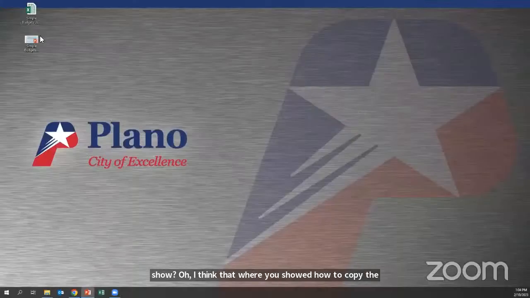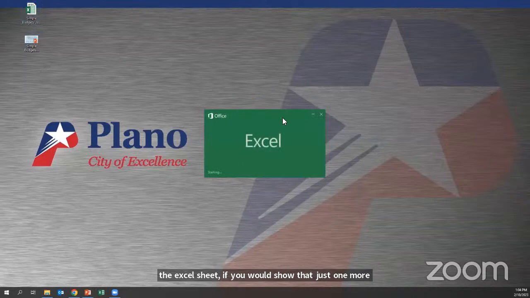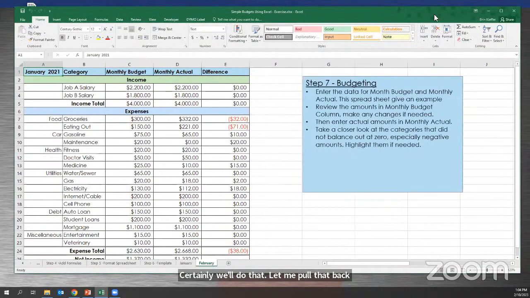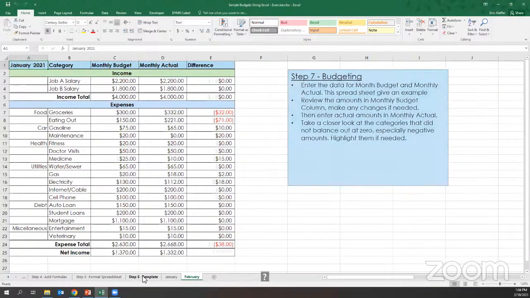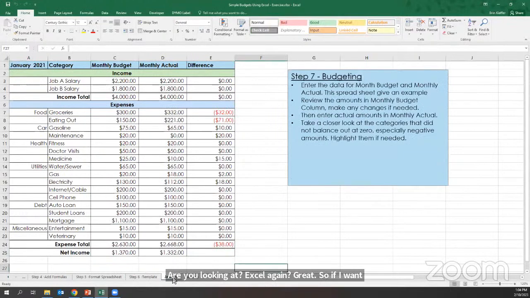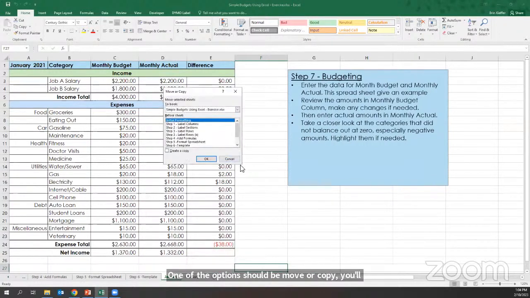Certainly, we'll do that. Let me pull that back up. Are you looking at Excel again? Yes. Great. So if I want to copy a whole sheet, a whole spreadsheet, look at these tabs at the bottom and just right click on the tab. One of the options should be move or copy. You'll click that. This pop-up is a little bit confusing and very small, which I apologize for.